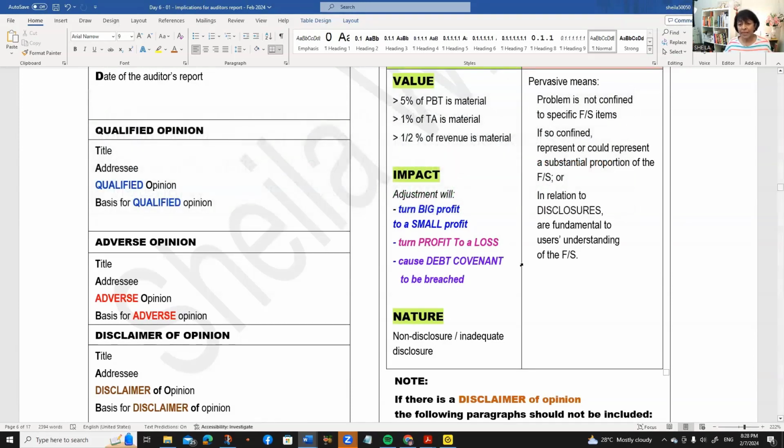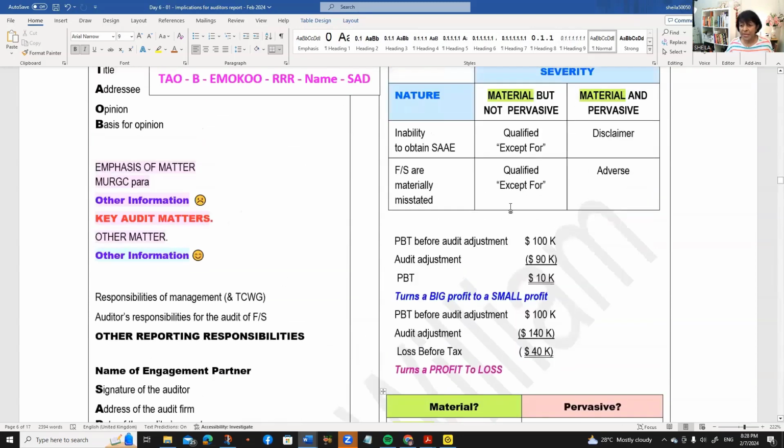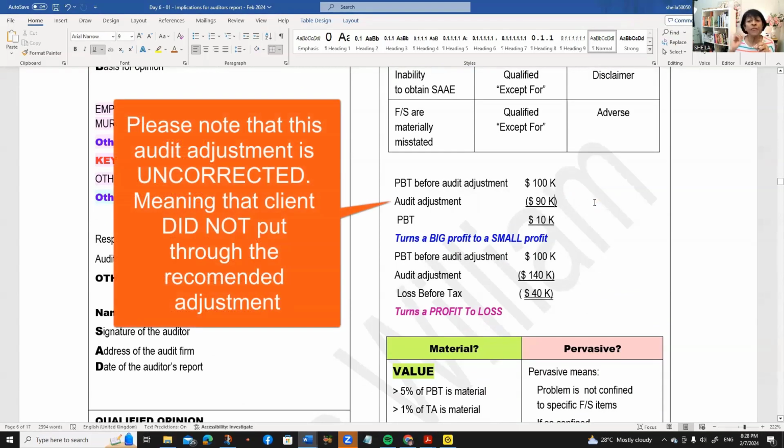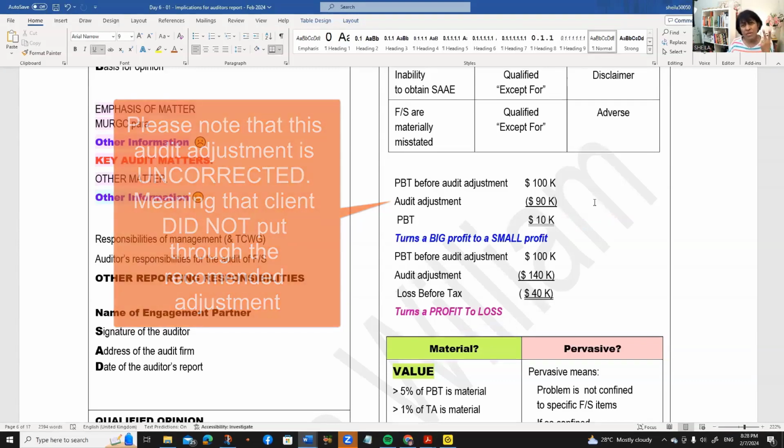Material by impact is that if the adjustment turns a big profit to a small profit, or turns a profit into a loss. In this case, you've got only one audit adjustment, and the PBT before the adjustment was 100,000. That one adjustment was 90,000, and the PBT became 10,000. So a big profit became a small profit as a result of one or maybe two adjustments.